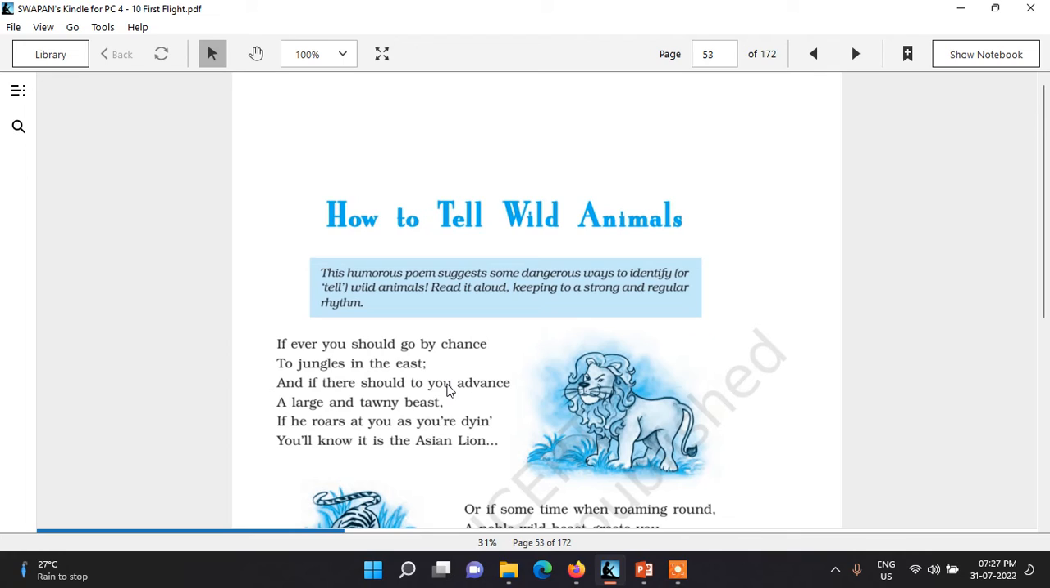And here personification is also applicable in another line, because here the poet has used he in place of it for the animal. In the last line, you will know it is the Asian lion. That means here the poet has used he in place of it for the animal. For example, here, if he roars at you as you are dying. So here, this is the poetic device.